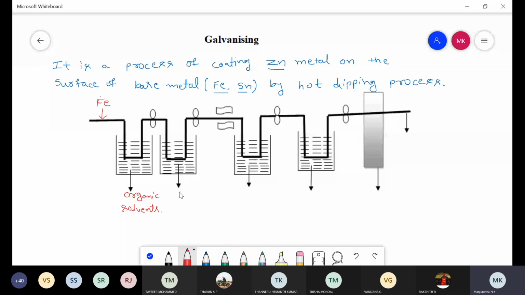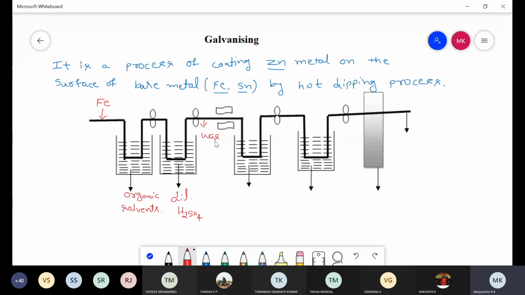So this is the second one, dilute sulfuric acid, H2SO4, to remove inorganic impurities like oxide particles, dust particles, etc. After removing both organic and inorganic impurities, the metal surface is washed with water, using distilled water, then air dried. This is air dried.